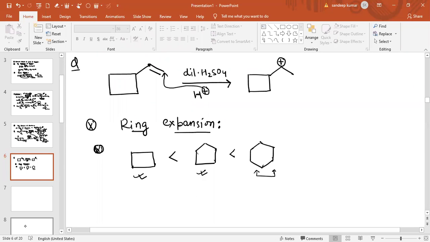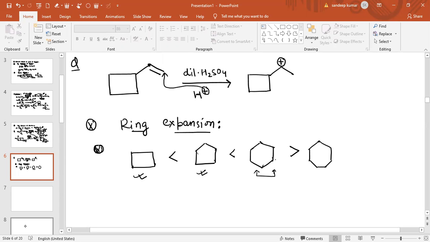Because you can see that the six member ring angle strain is minimum, and this six member carbon ring, cyclohexane, exists in two forms. It exists in the boat form as well as in the chair form, and the chair form is basically the most stable form. But if there is a ring of seven carbon atoms like this, the seven carbon ring will also try to convert into a six member carbon ring, because the six member carbon ring is more stable with respect to the five member as well as the seven member carbon ring.